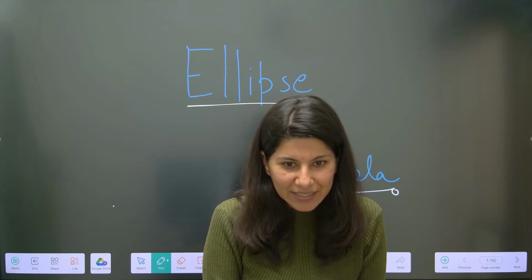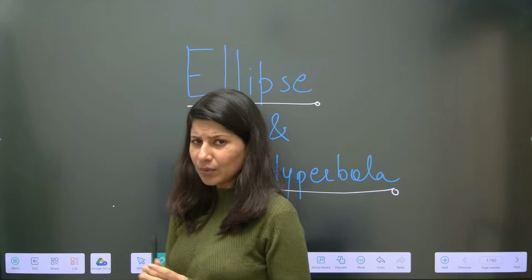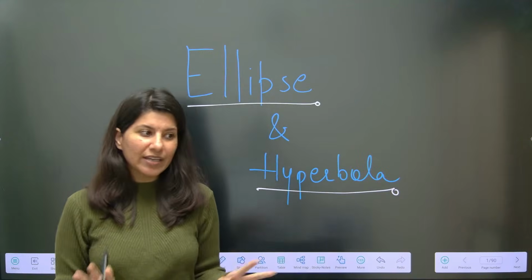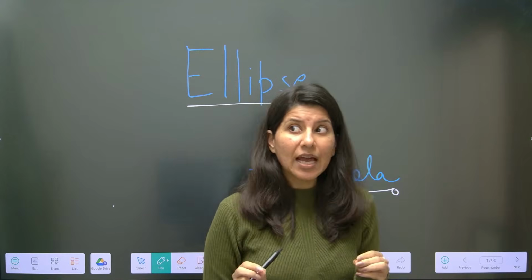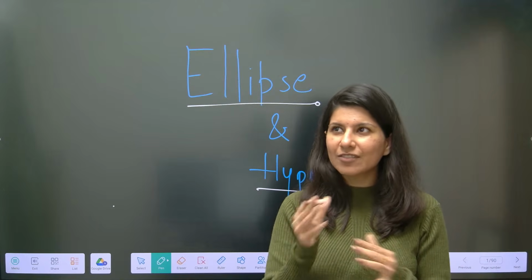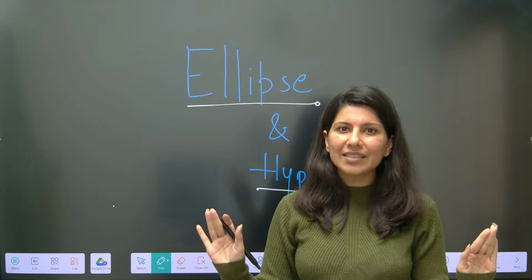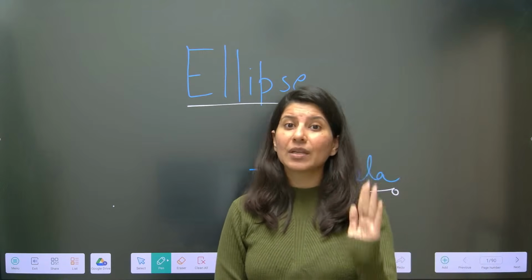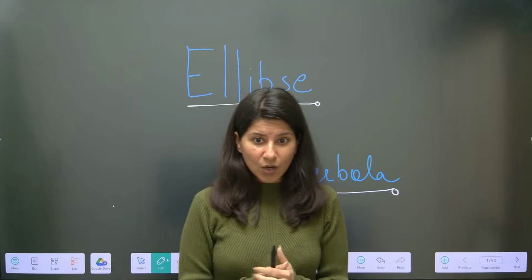So I told you clearly 2 questions you can get, and trust me, if you feel that weightage is less, there are chances that they will give you easy questions right from the basics. So just do all the basics questions, and you might be able to crack JEE main questions especially from ellipse and hyperbola.